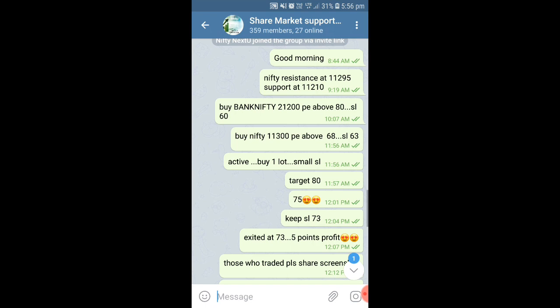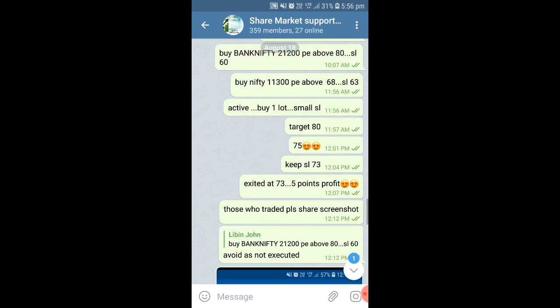Okay, now let us come to the Telegram part. Here you can see I told to buy Nifty 11,300 above 68, and the stop loss also, you can see, does not require a huge stop loss. I gave only around a 5 point stop loss, and the target was 80, and almost 75 we have reached. It means we could get almost 5 points of profit from there.